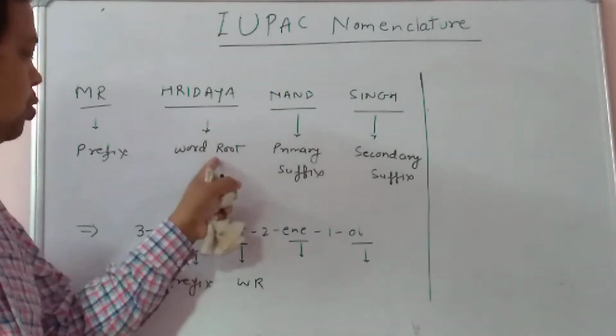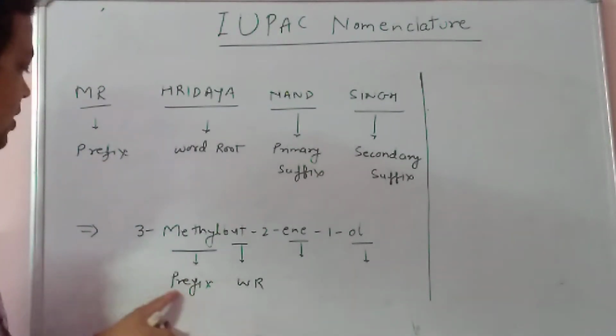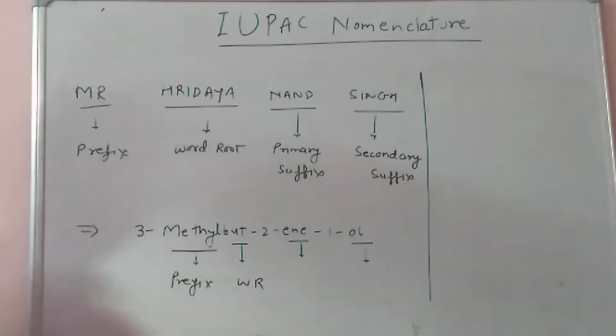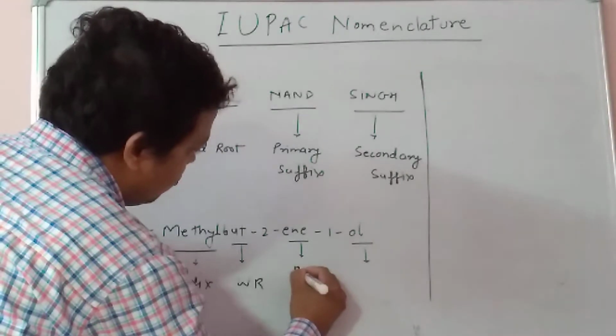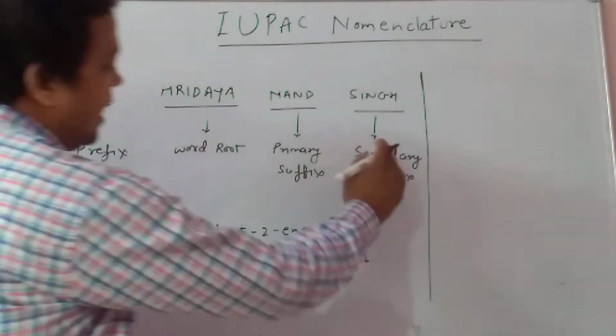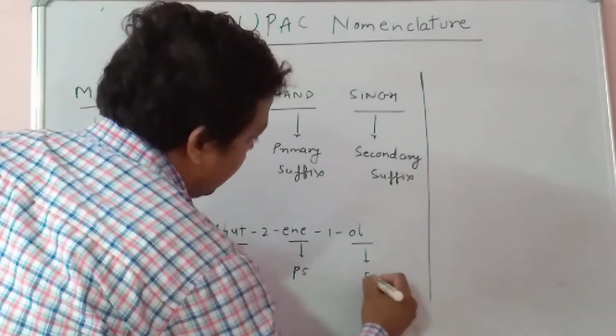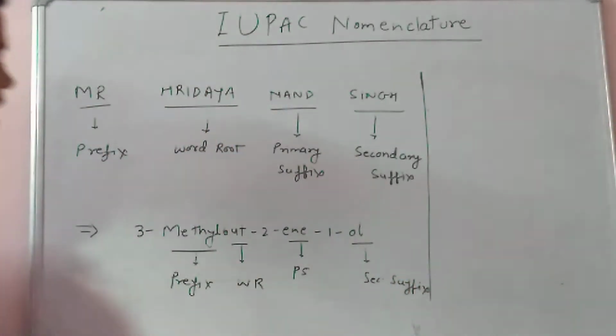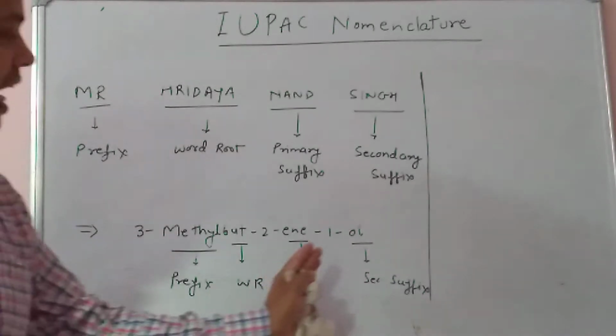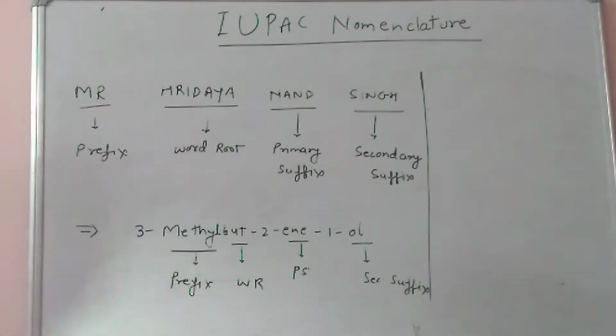So but is the word root, and the prefix we mentioned is the methyl group here, and en and ol are the two other things. So en is the primary suffix, and the secondary suffix is ol. So these four things are basically required for the IUPAC nomenclature. Just simply we can explain all the things here.